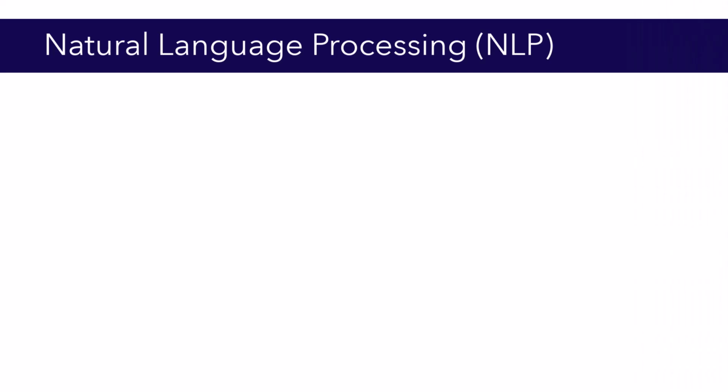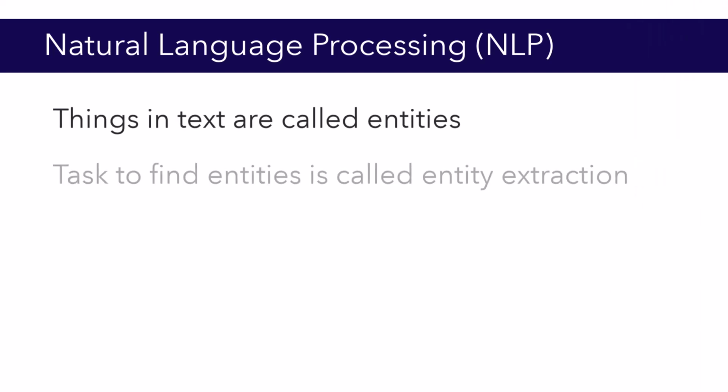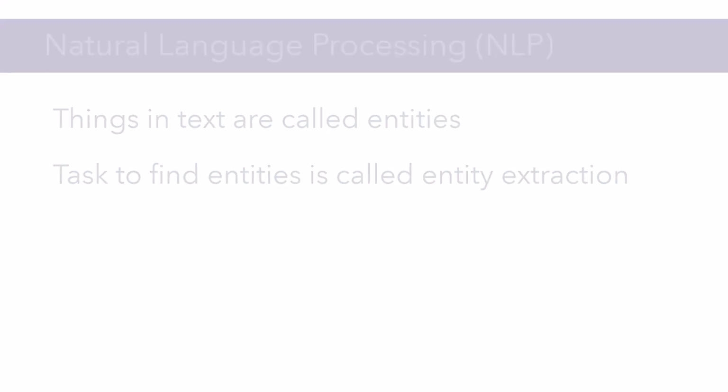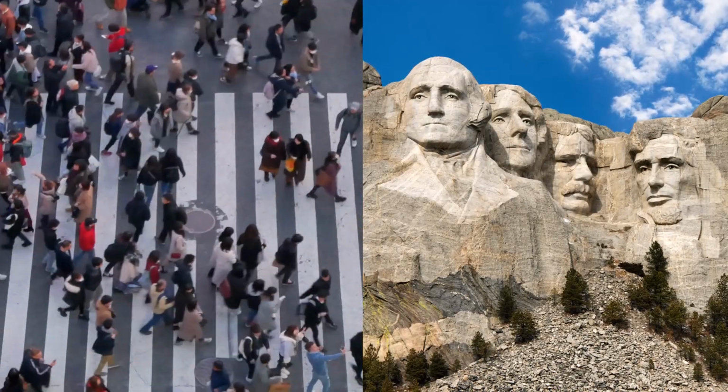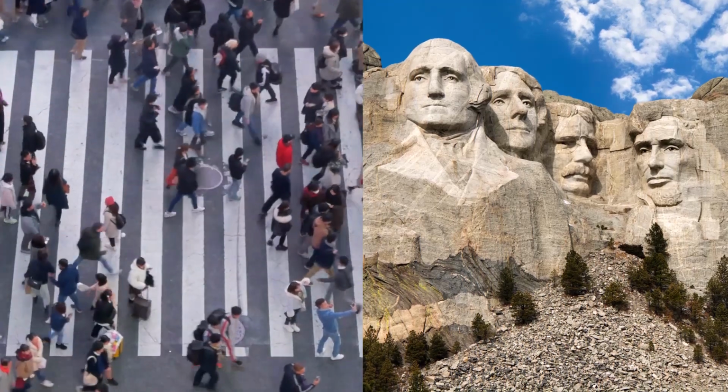In NLP terminology, the things in the text are called entities, and the task of finding them is called entity extraction. Entities can be people, organizations, or places, but here we focus only on place entities.